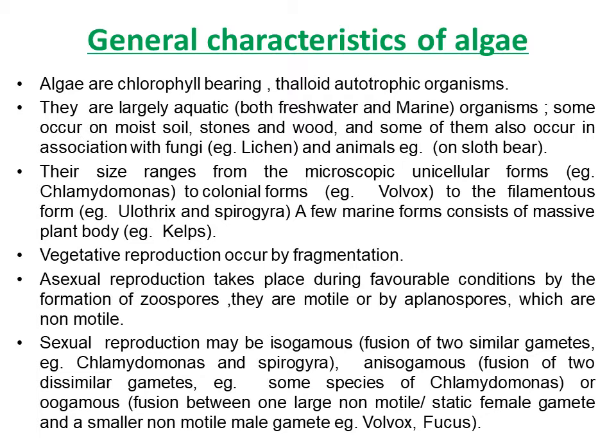Vegetative reproduction occurs by fragmentation. Asexual reproduction takes place during favorable conditions by the formation of zoospores, which are motile, or by aplanospores, which are non-motile.